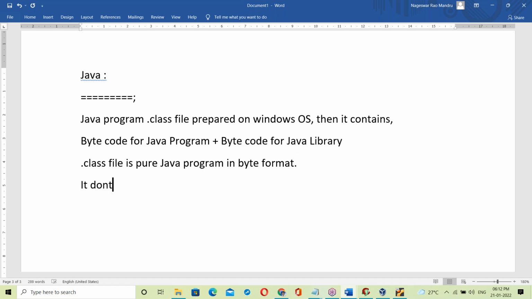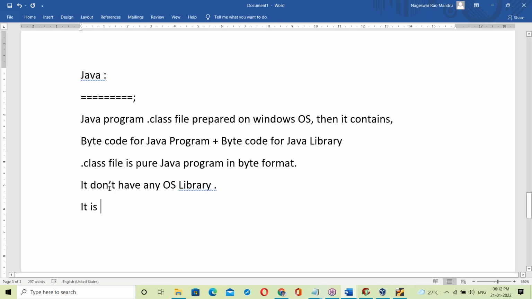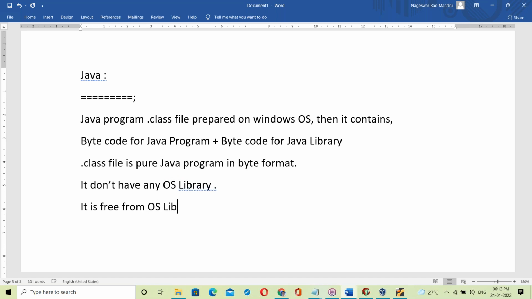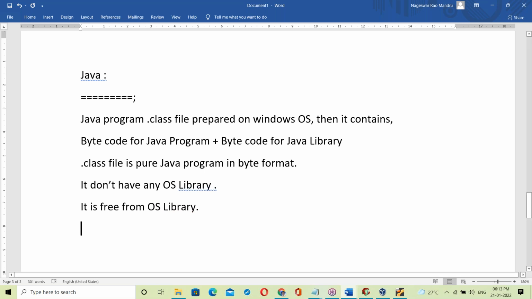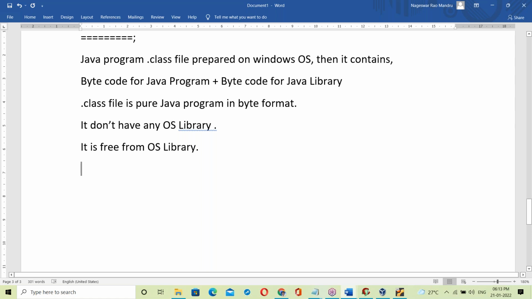It doesn't have any OS library. It is free from OS library. Java program doesn't have any OS library. That is simply the dot class file, a pure Java program, free from OS.